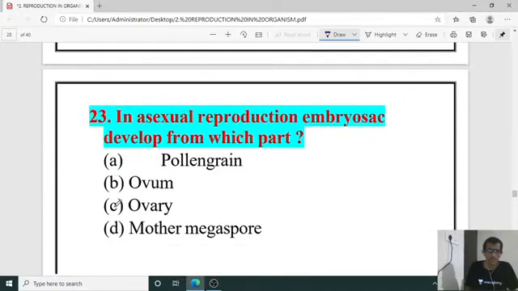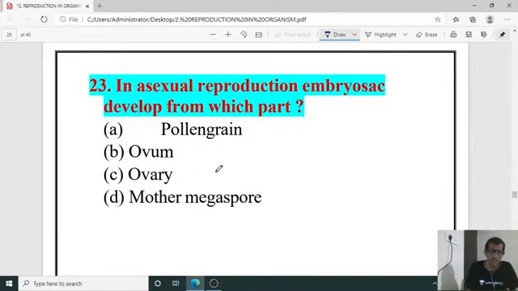Next, 23rd. In asexual reproduction, the embryo sac develops from which part? Embryo sac, asexual reproduction I am talking about. In asexual reproduction, the embryo sac develops from which part? It is the mother megaspore. Mother megaspore. It is not ovary, ovum or pollen grain. It is the mother megaspore.